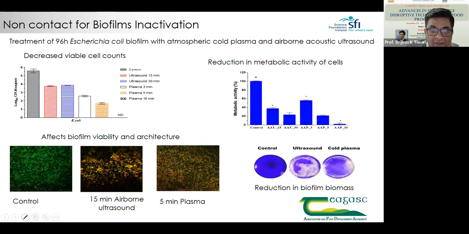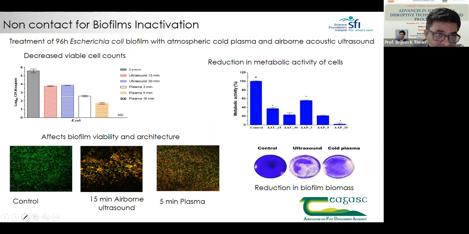You can see clearly here, we used E. coli to make a biofilm of 96 hours, with cold plasma alone, control, ultrasound for 15 minutes, 30 minutes, plasma 3 minutes, plasma 5 minutes, and the combination of them.